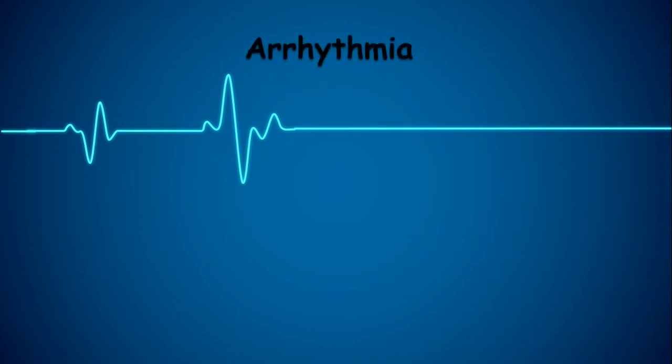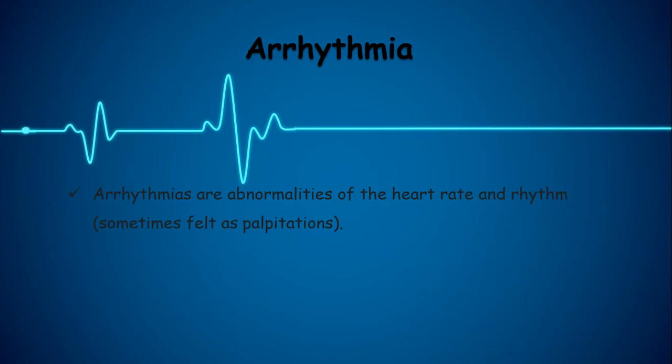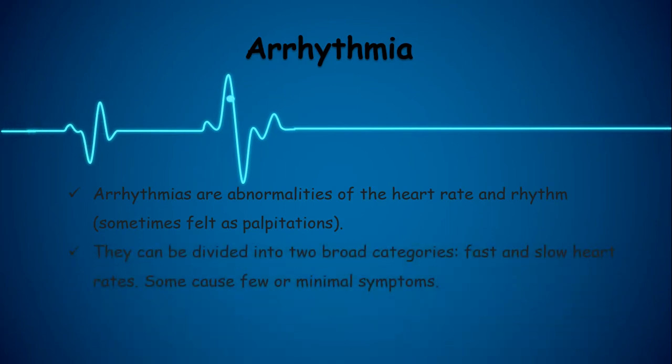Next one is the arrhythmia. Arrhythmias are abnormalities of the heart rate and the rhythm, sometimes felt as palpitations. They can be divided into two broad categories: fast and slow heart rate. Some cause few or minimal symptoms. Others produce more serious symptoms of lightheadedness, dizziness, and fainting.